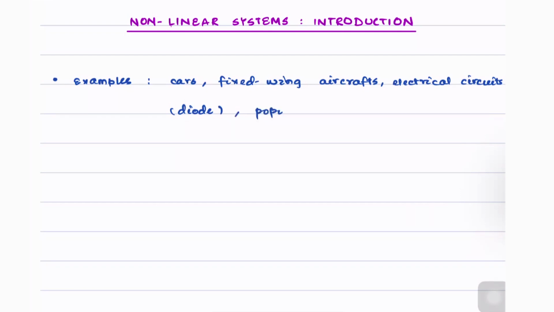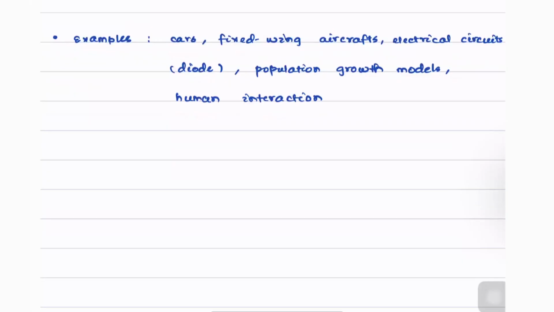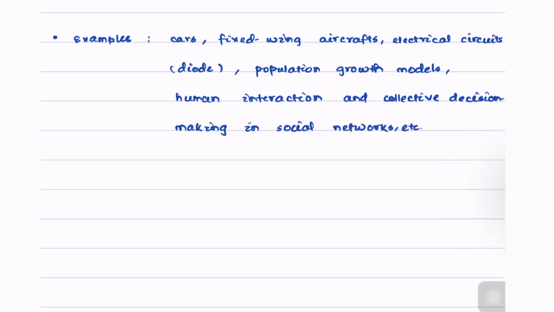Then population growth models, human and collective decision networks, etc. These are only some examples of real-world systems which tend to have models which are nonlinear in nature, or all of these systems' behaviors can actually be described much more efficiently or better using nonlinear models.